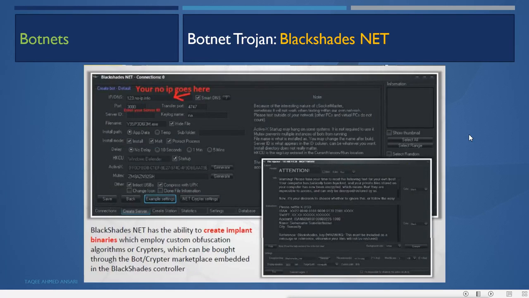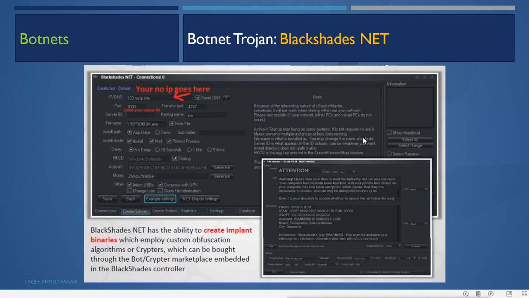Now these are the botnet trojans. These are the botnet trojan software, like BlackShades Net. This has the ability to create and implement binaries which employ custom obfuscation algorithms or cryptors, which can be bought through the bot cryptor marketplace embedded in the BlackShades controller. So you will create one exe with this, then you will send that exe to the target machine and try to infect the target machine, and it will become a botnet.